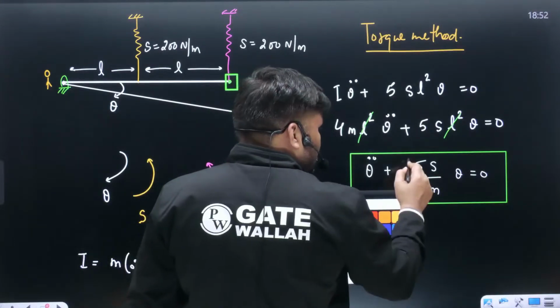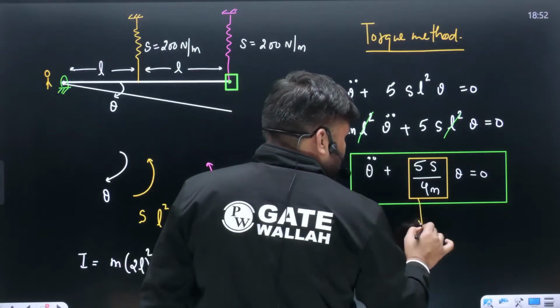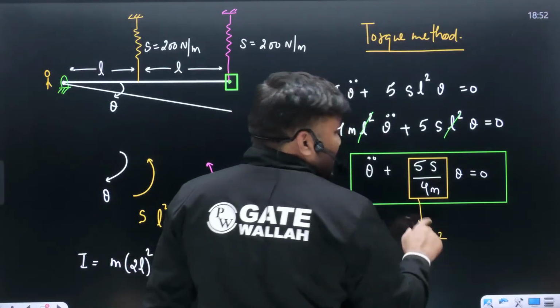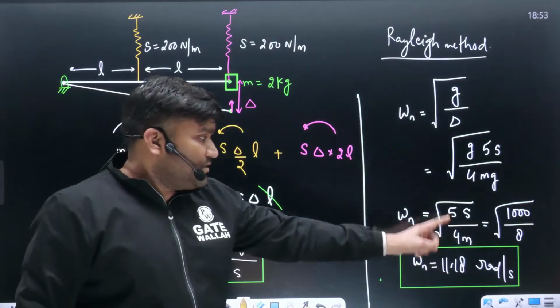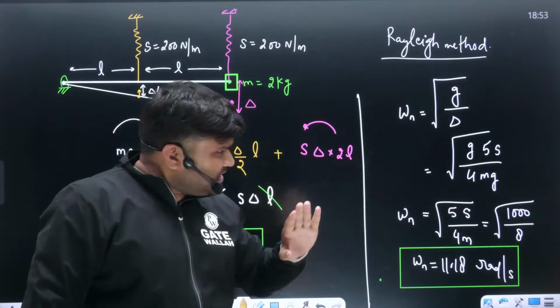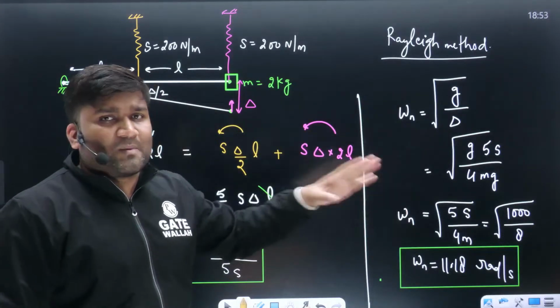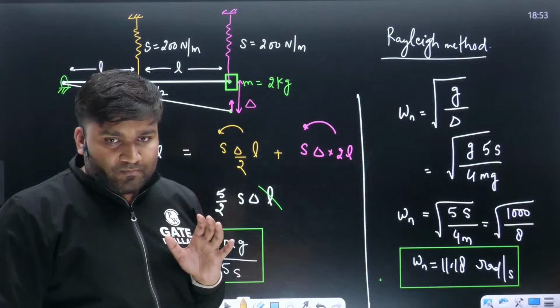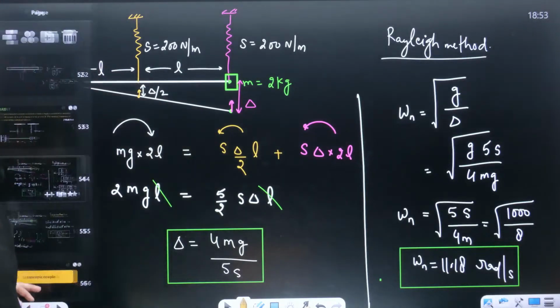Can I say this value is representing omega n square, under root 5S by 4m. Same answer we have got here, 5S by 4m. Whether you solve it by Rayleigh method or you solve it by torque method, you are going to get the same answer, getting a point? But my dear,